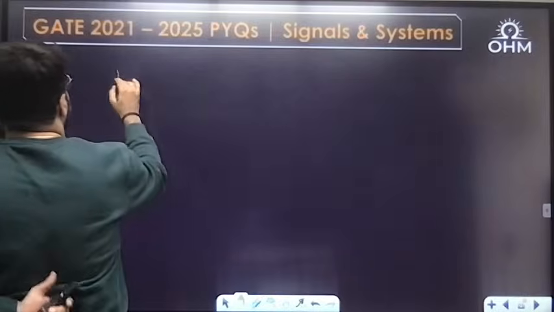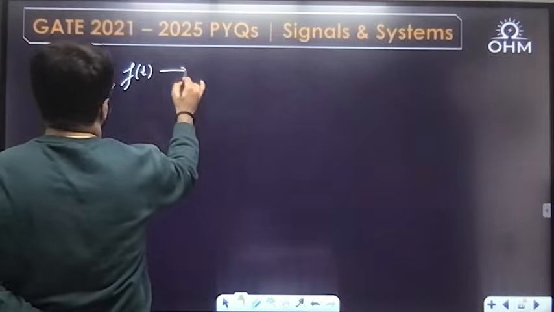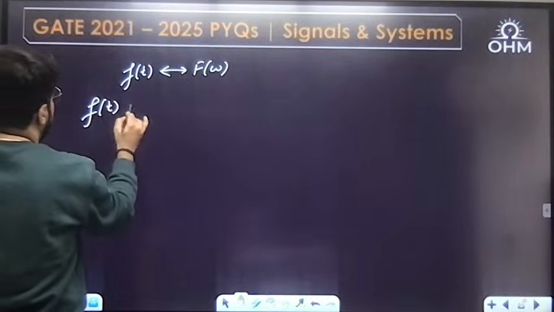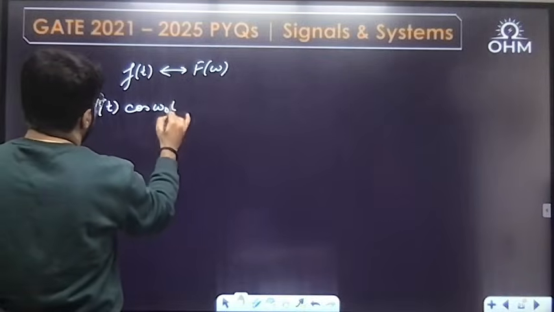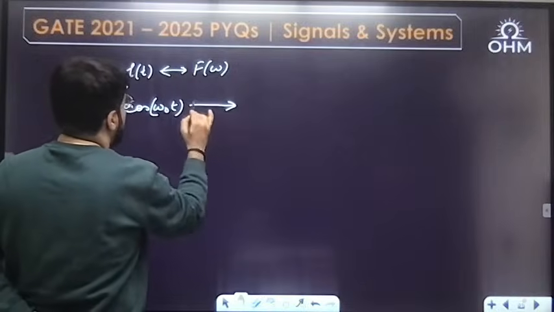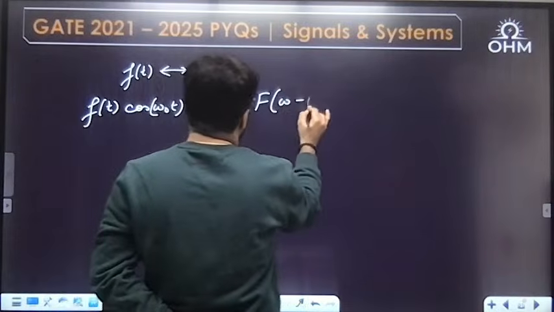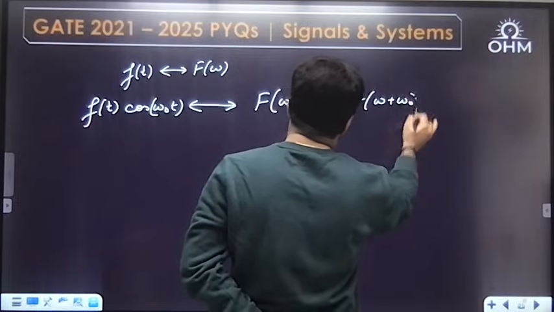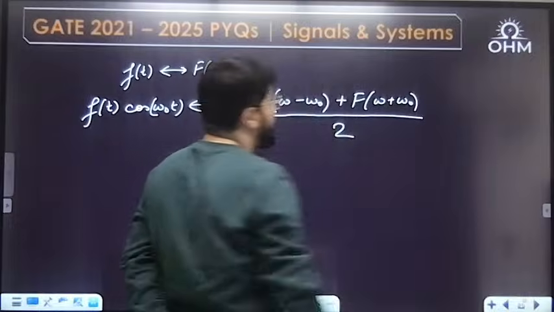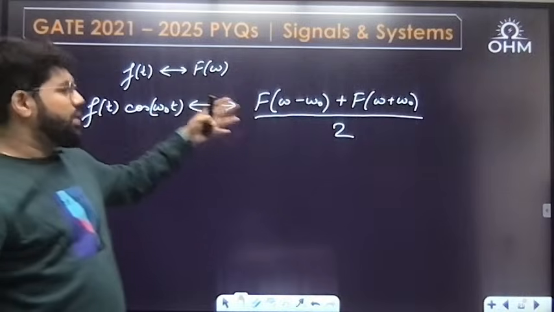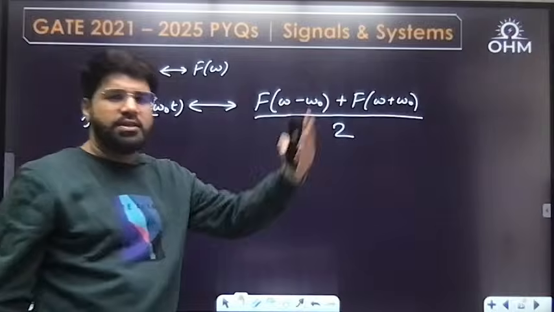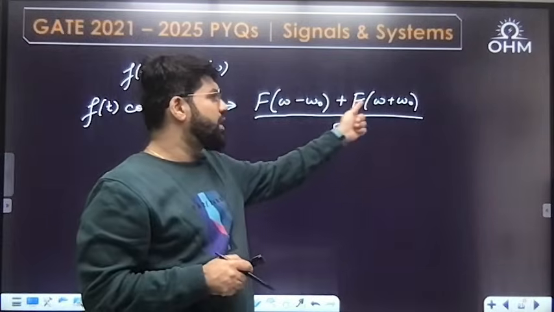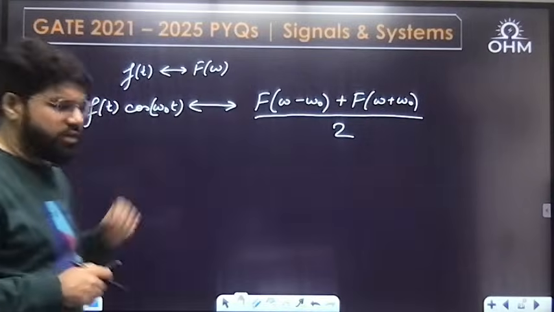If f(t) has some Fourier transform F(ω), then f(t) multiplied by cos(ω₀t) has the Fourier transform (F(ω − ω₀) + F(ω + ω₀))/2. That means the spectrum is shifted to higher frequency. That is what modulating a signal means. F(ω − ω₀) is a right shift, F(ω + ω₀) a left shift, whole divided by 2.